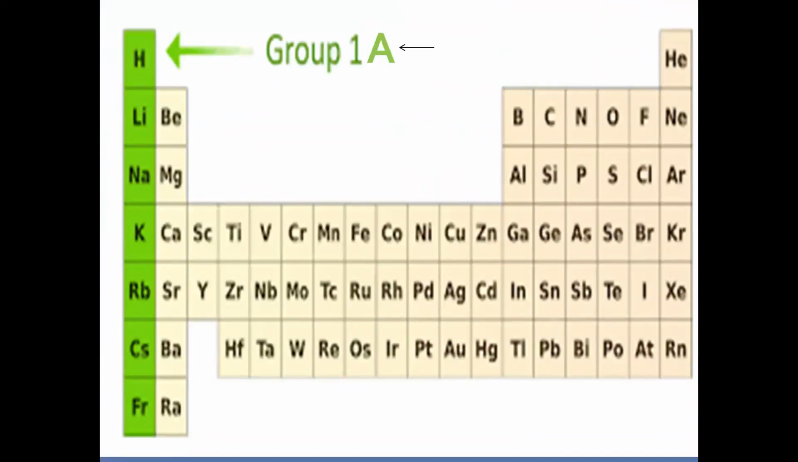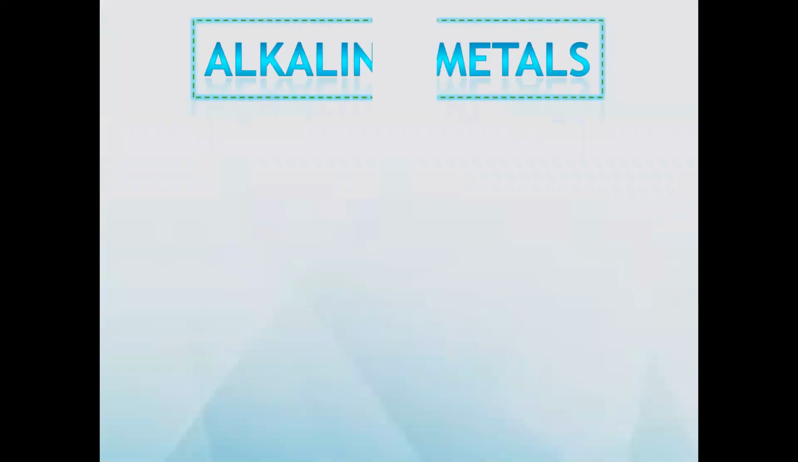So these are group 1A elements: hydrogen, lithium, sodium, potassium, rubidium, cesium, francium. The highlighted area in green is group 1A elements in the periodic table.